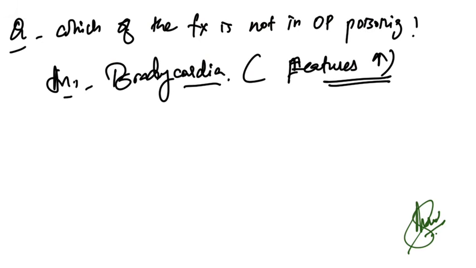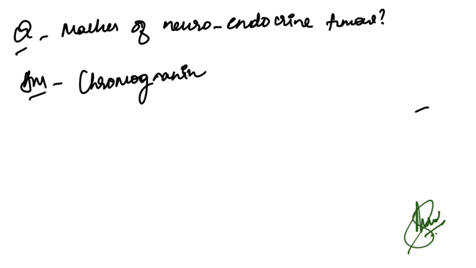Now, which of the following features is not of OP poisoning, organophosphate poisoning? So, in organophosphate, everything increases, except it was asked not in OP poisoning. Bradycardia is decrease in the heart rate. So, if tachycardia was there, that was the correct answer. So, features are all the symptoms will be increasing. So, bradycardia was not the answer. That was the answer, that is not the feature.